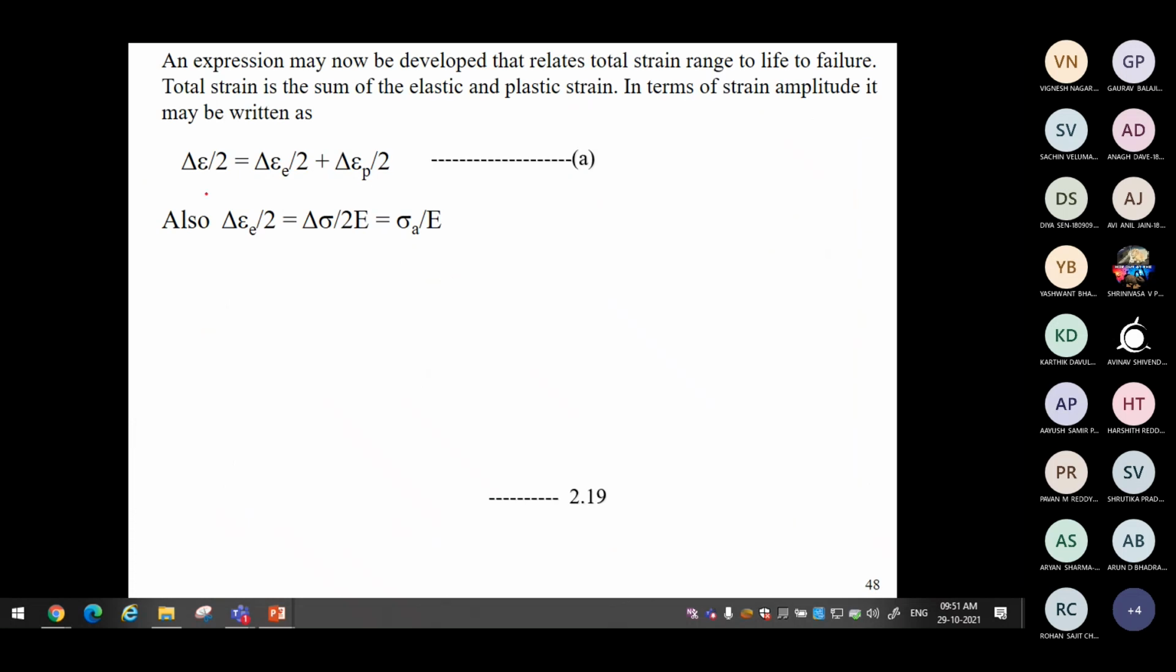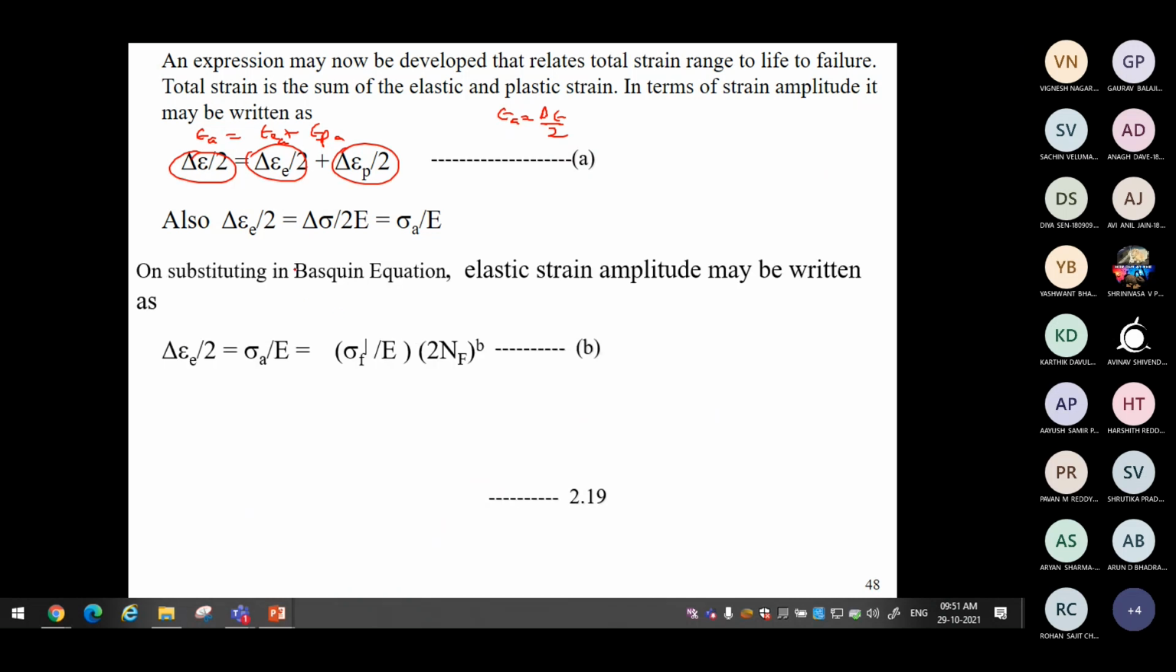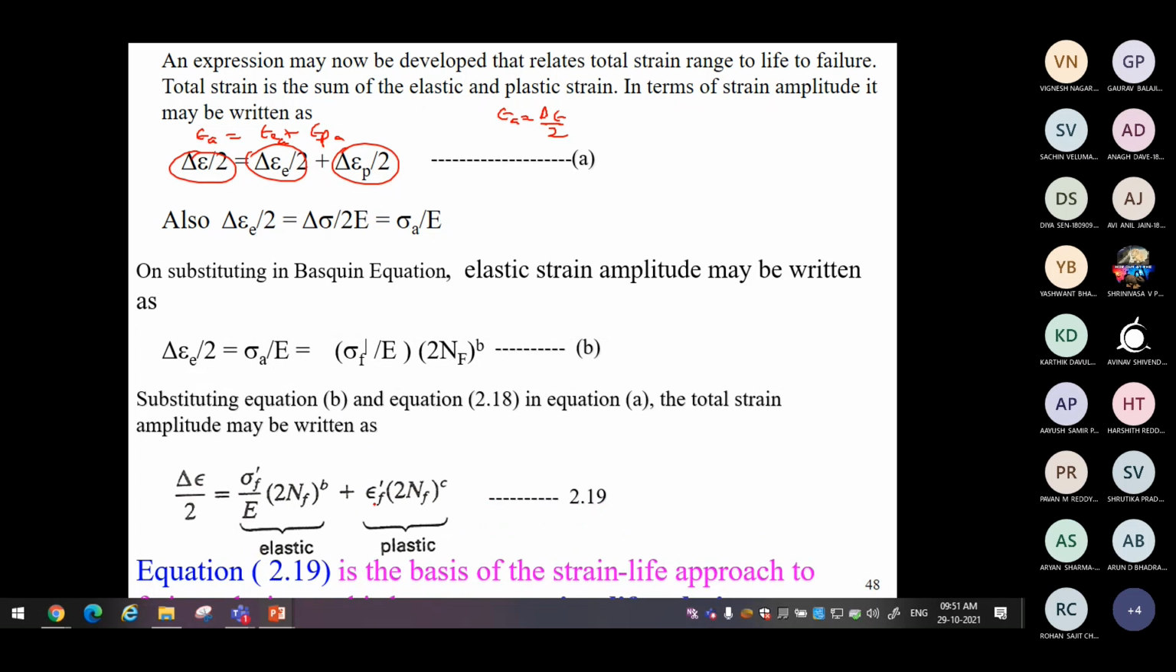So the Ramberg-Osgood equation is nothing but epsilon A equal to the elastic strain amplitude plus the plastic strain amplitude. Strain amplitude means range divided by 2. That is why it is expressed here in the form of range: plastic range by 2, elastic range by 2, and total range by 2. By using all these relationships, we can rearrange the Basquin equation to obtain the life equation.